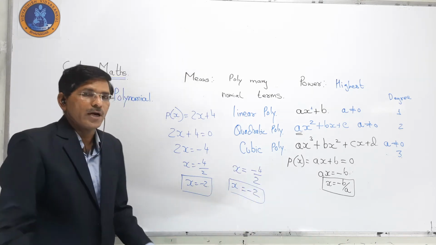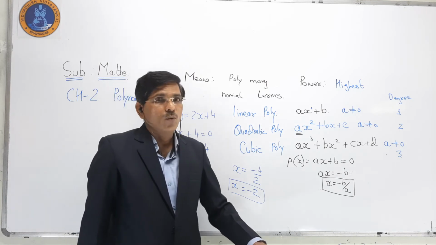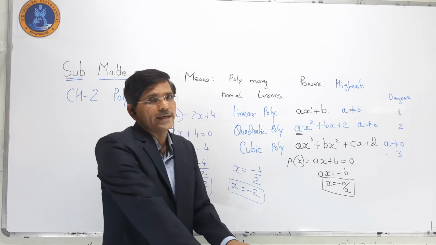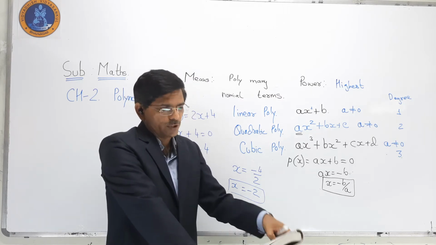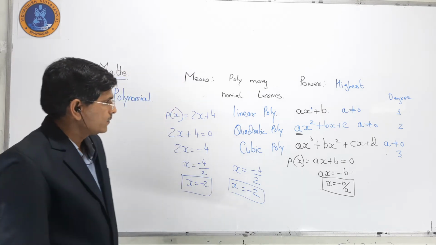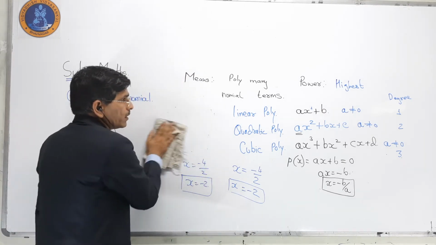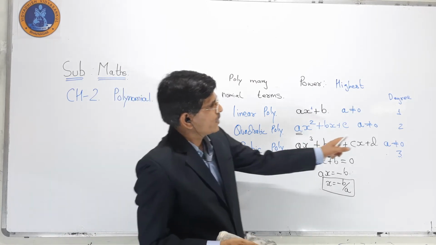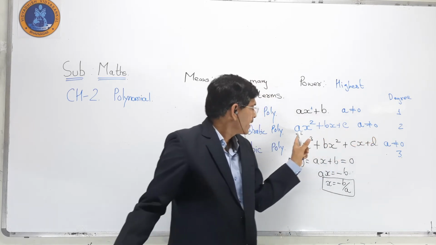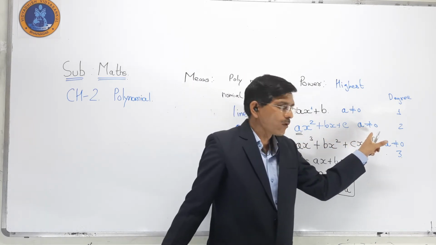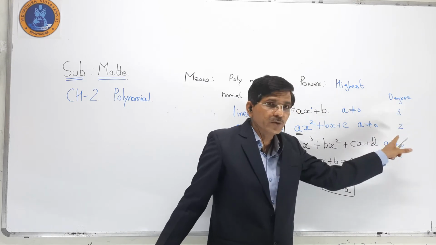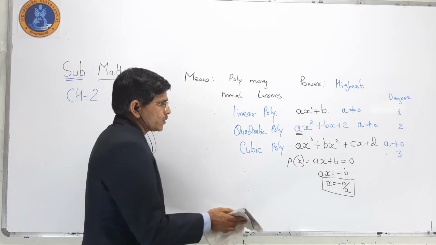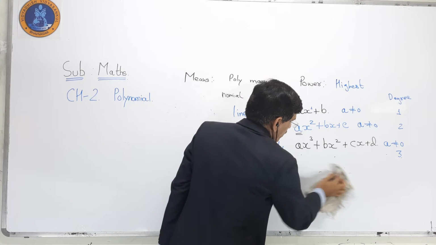I hope that you have written it. When we go through the lecture, you must write the important points related to our topic. That is important for us. Now we go for the quadratic polynomial. We know that a quadratic polynomial is ax square plus bx plus c, a not equal to 0, and has degree 2, it means it has 2 zeros. So how can we find the 2 zeros? That is important for us.